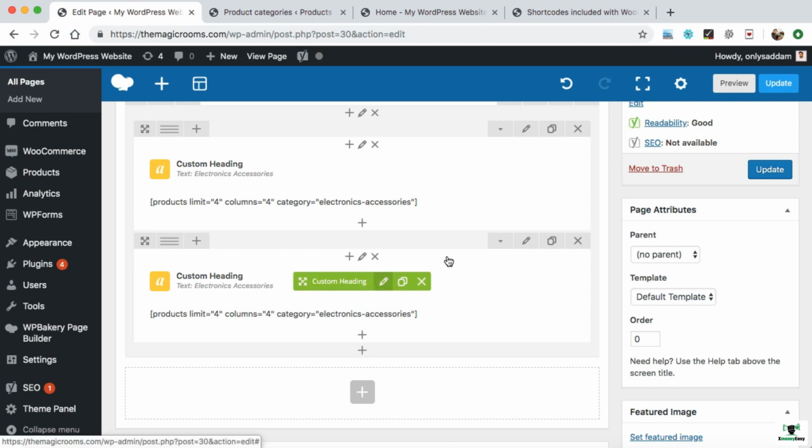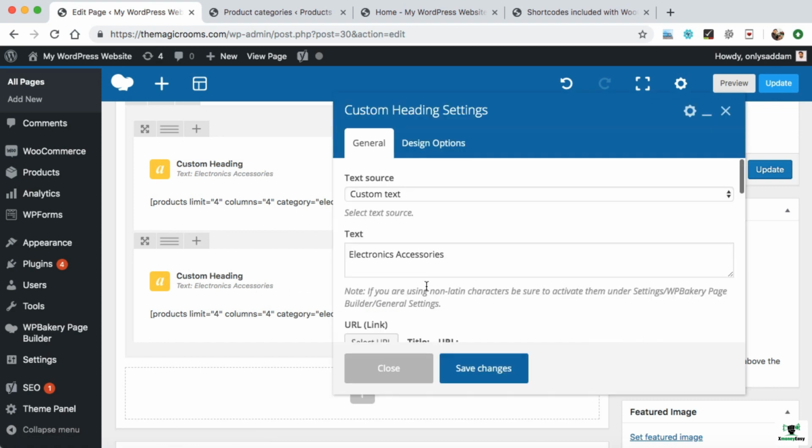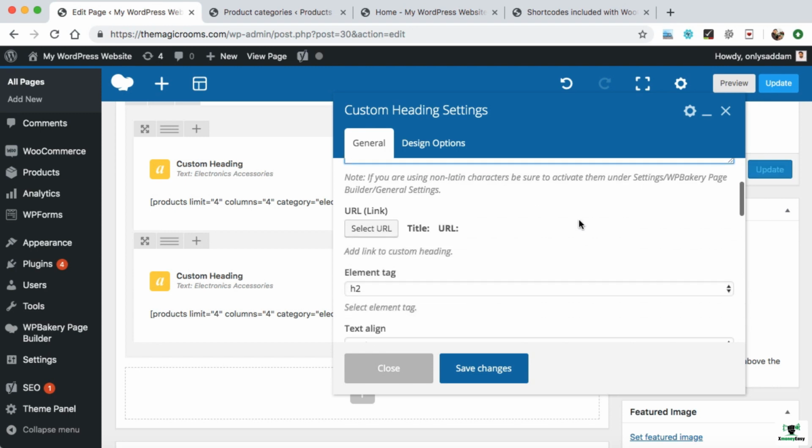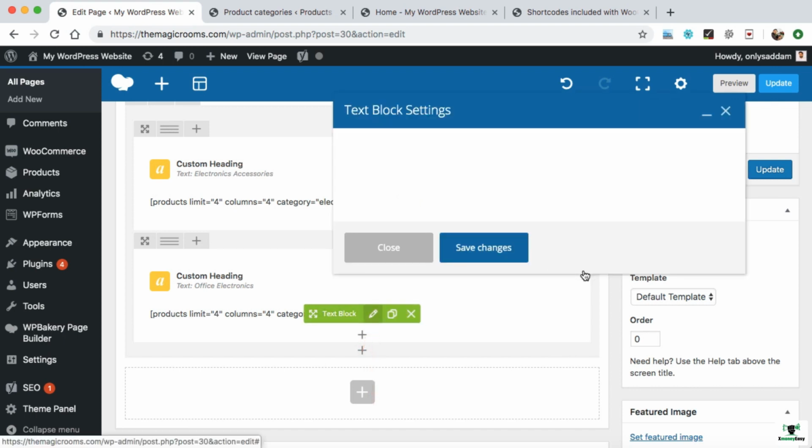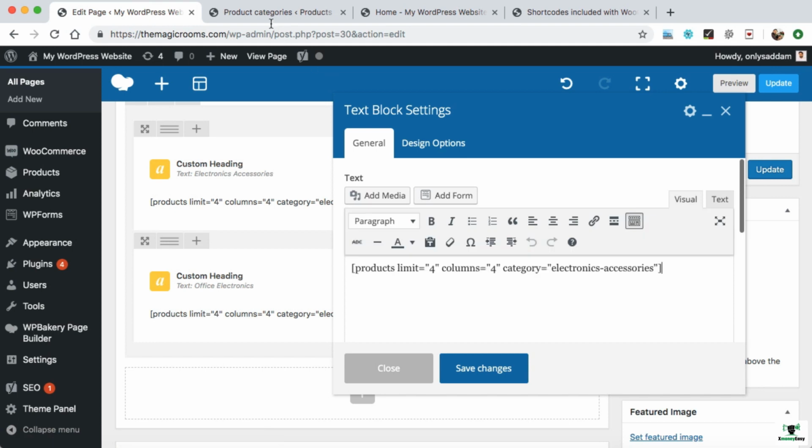So we can simply click on this pencil icon and here we can edit it, like office electronics. Leave other settings as it is, then save changes. Now let's edit this shortcode. So click on this pencil again. Now we need to get the new category of office electronics.